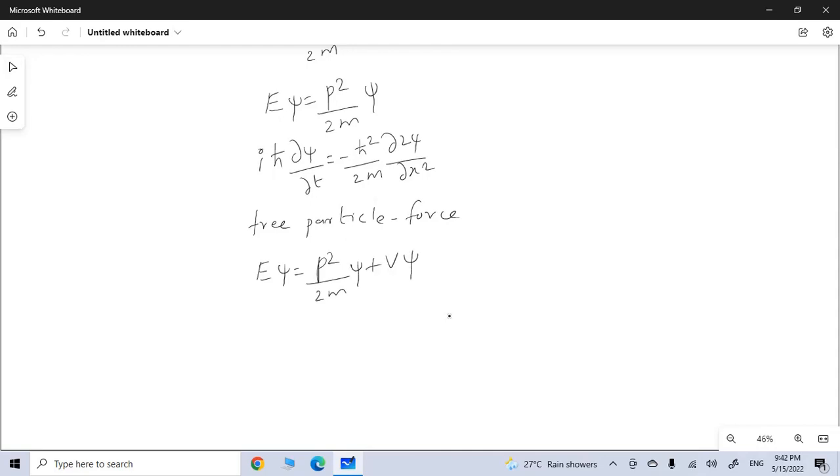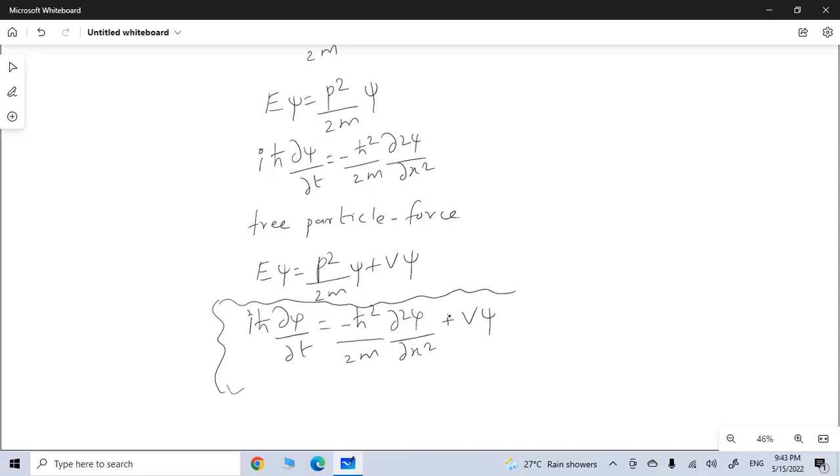This Schrodinger's equation can be rewritten for a constant force field as iħ ∂ψ/∂t is equal to minus ħ²/2m ∂²ψ/∂x² plus Vψ. So this is the famous Schrodinger's time dependent equation.